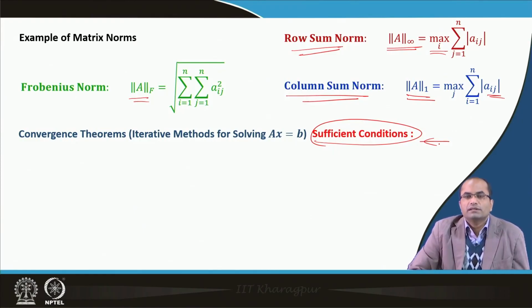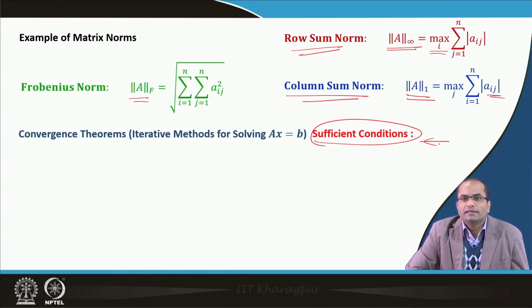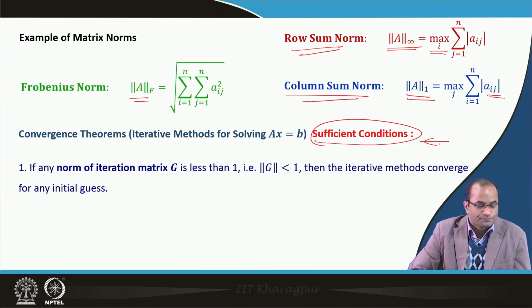But if these sufficient conditions are not met, for some cases we have to compute the spectral radius, because from there we will get precisely the idea whether the iterative method will converge or it will diverge indeed.